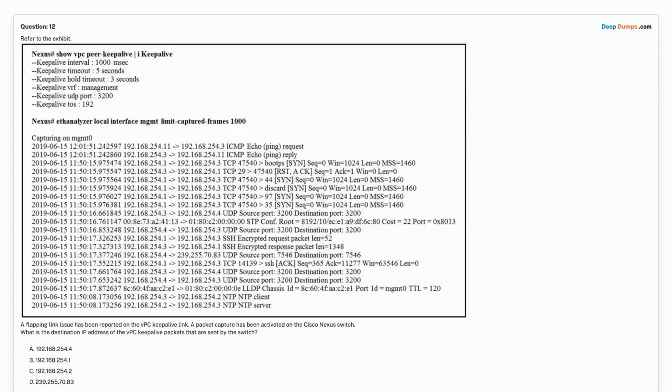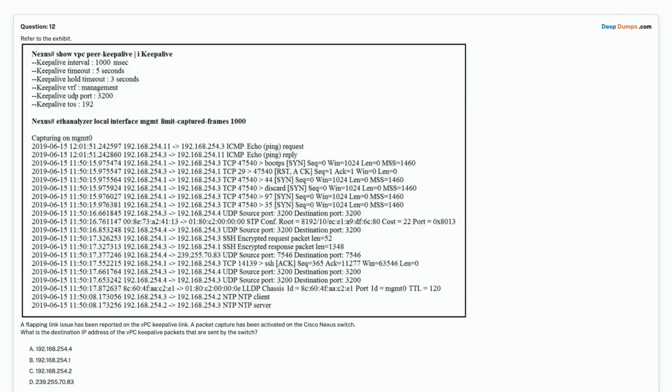Question 12. Refer to the exhibit. A flapping link issue has been reported on the vPC keep-alive link. A packet capture has been activated on the Cisco Nexus switch. What is the destination IP address of the vPC keep-alive packets that are sent by the switch? Option A, 192.168.254.4.